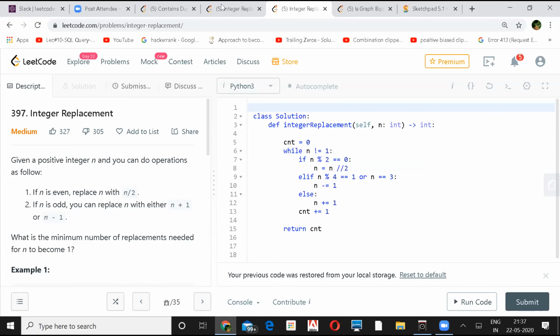So on line number 8, you are doing n is equal to n, is that a division operation there? Yeah, that's a division. It's an integer division. Integer division is a double slash in Python, and in others I think a single slash. Yeah, the bit version is the same thing, whatever I've done there.